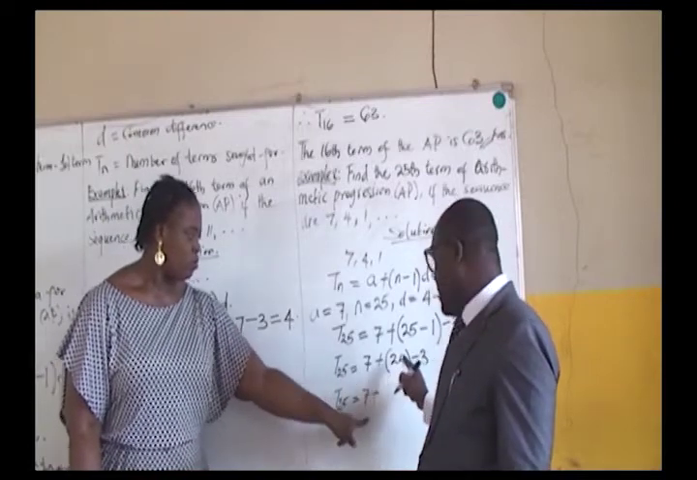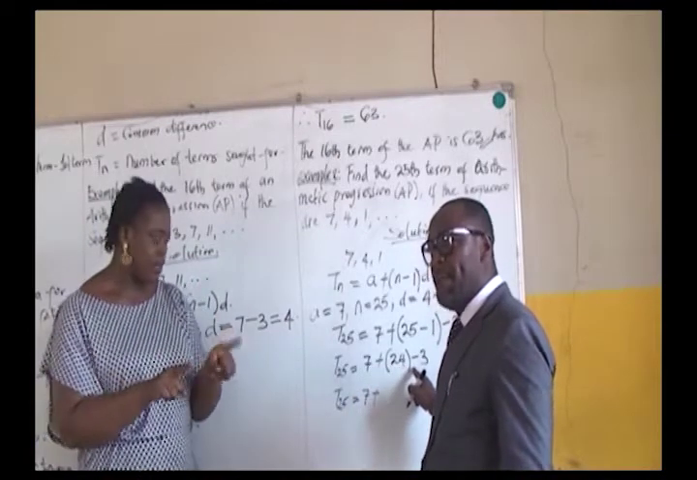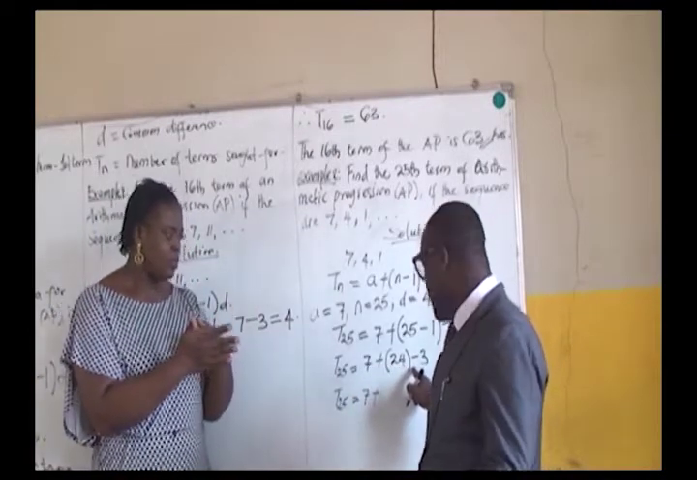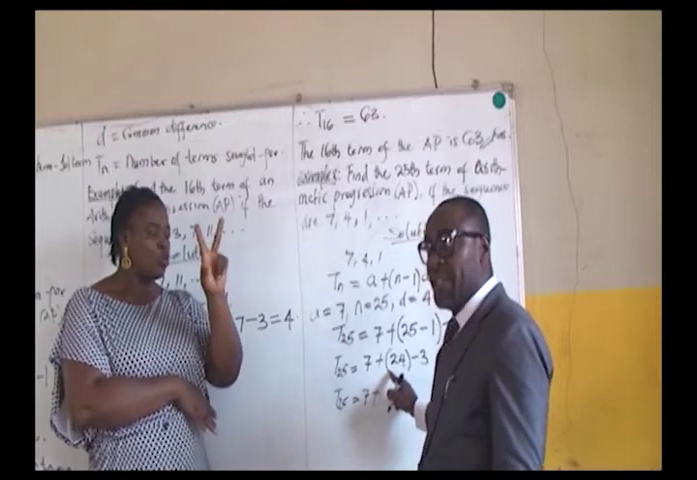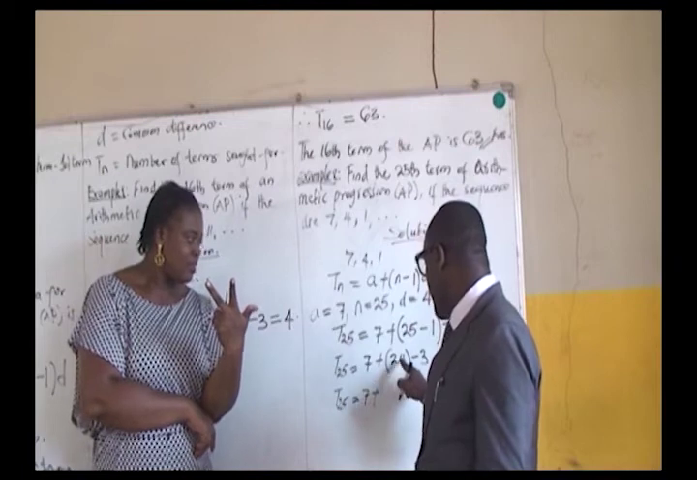We are going to multiply. I told you earlier, 24 times minus 3, because the brackets indicate multiplication. We'll do this first, then we establish the answer.